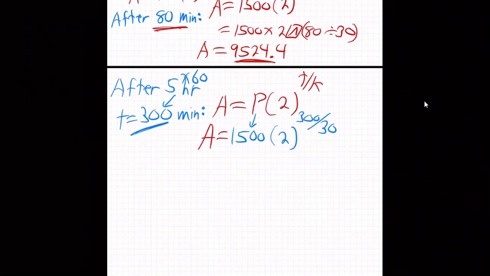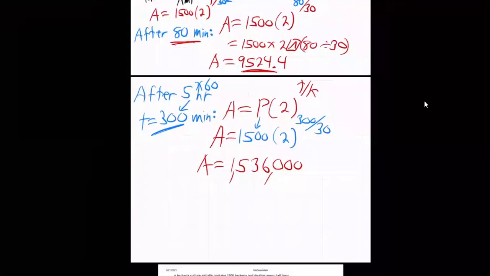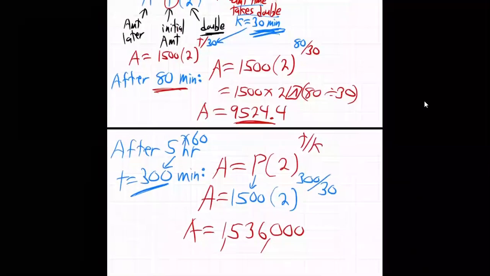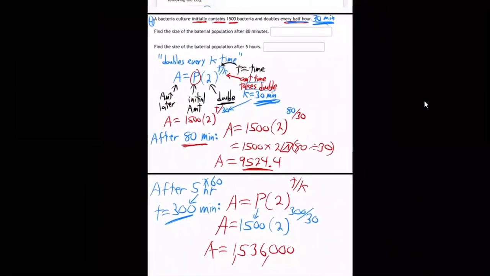The amount of bacteria in that little Petri dish is 1,536,000. There's 1.5 million bacteria in that Petri dish 5 hours later. So don't leave it overnight. It might overflow the dish.